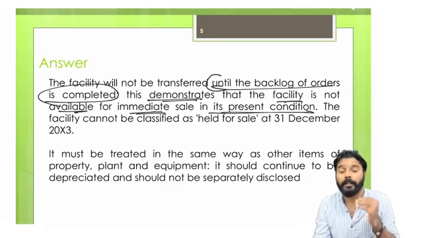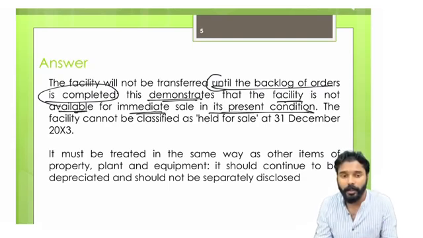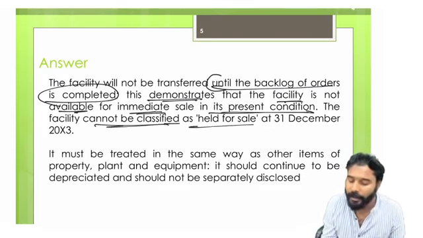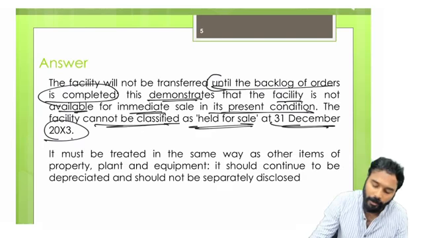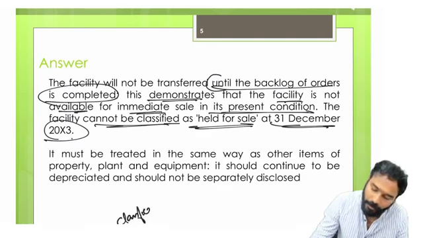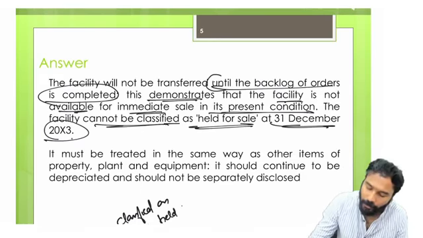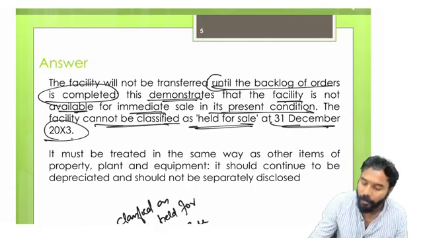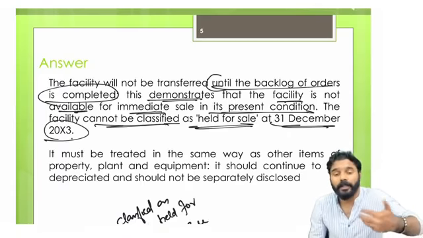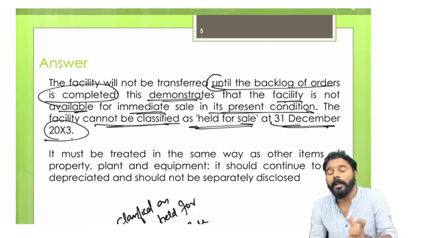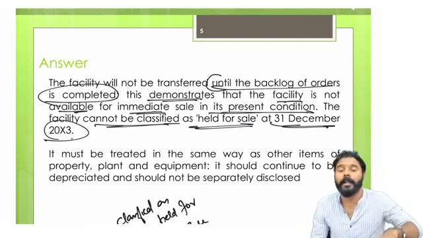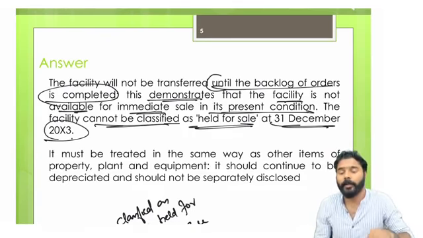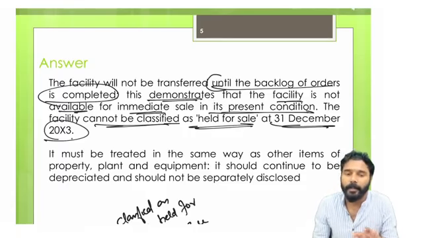So it demonstrates that it is not available for sale in the present condition, and the facility cannot be classified as item held for sale as at 31st December 2003, because some works are still pending. So it is not presently available. What was the first condition? Presently it should be immediately available for sale, right? It should be immediately available for sale in its present condition. So here in the present condition it is not immediately available for sale.